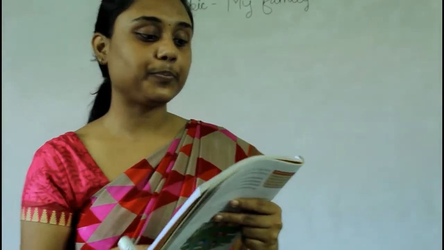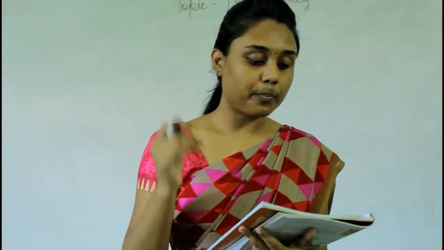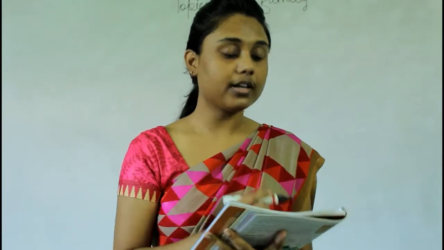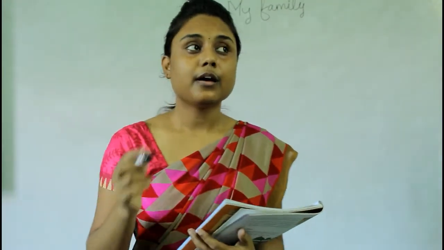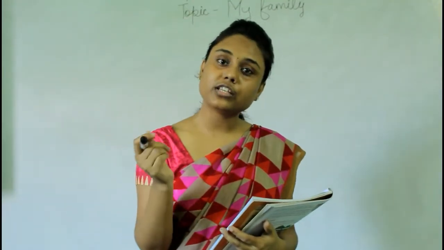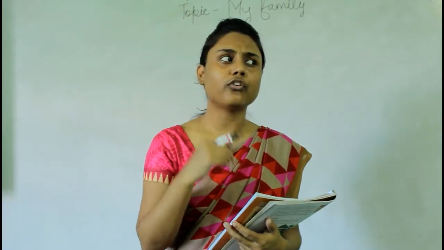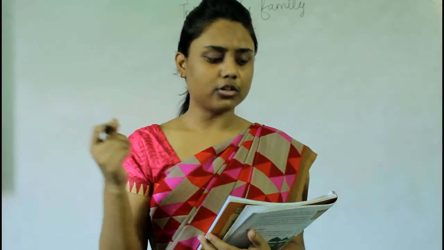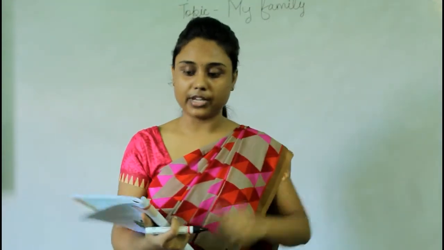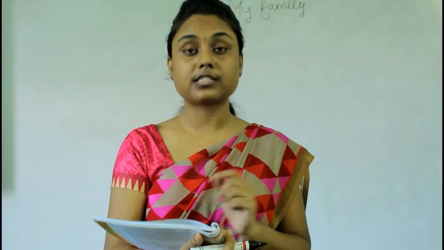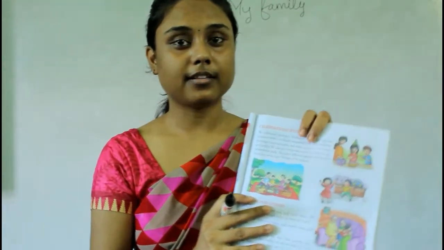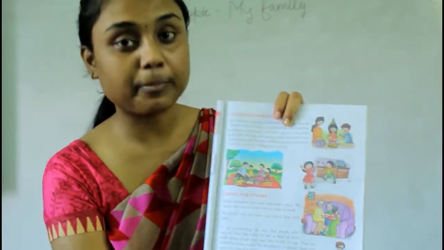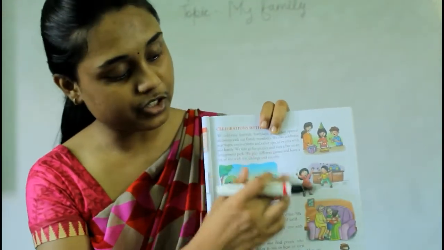Now read with me. We also go for picnics and visit a fair or an amusement park. We do that, right? Children usually go for picnics with their family and go for a fair or to an amusement park or to play outside, right? We play different games and have a lot of fun with our siblings and cousins, right? See, there is a picture on the same page. The page number is 27. See, there is a picture.